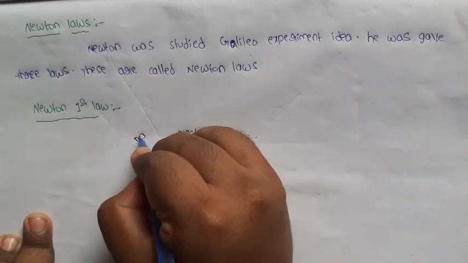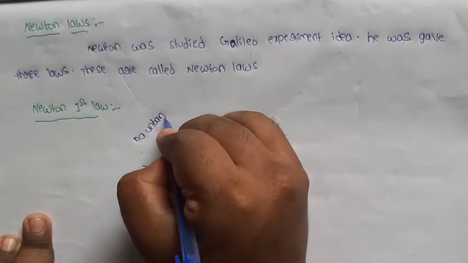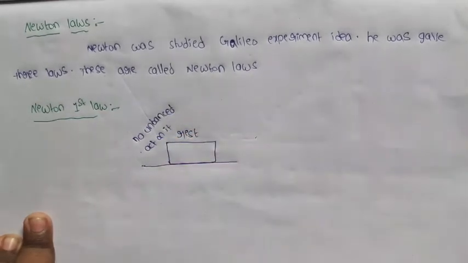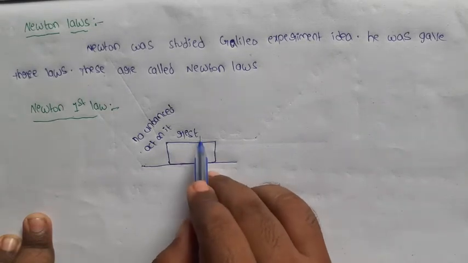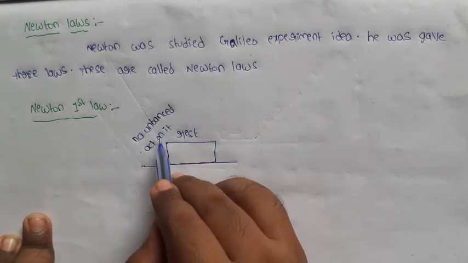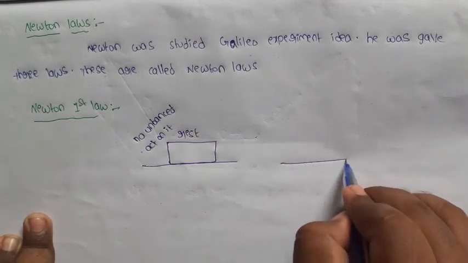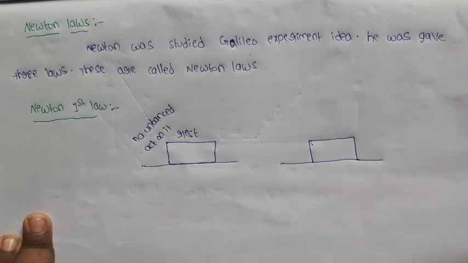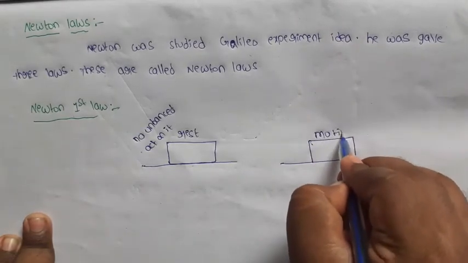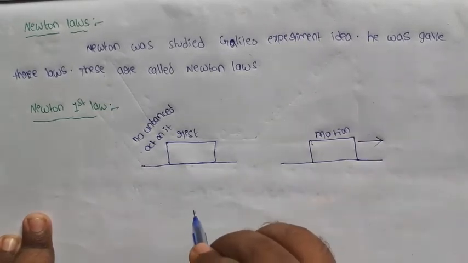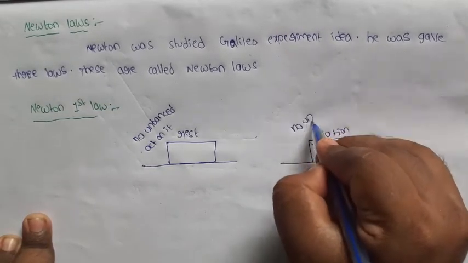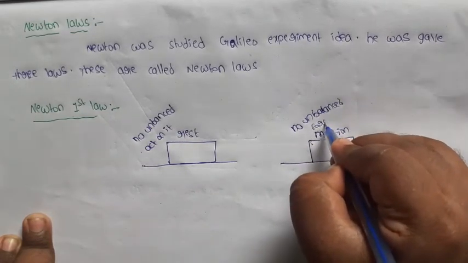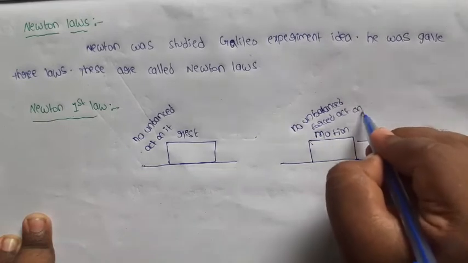So no unbalanced force acts on it when the body is at rest. If a body is in motion, it continues in motion in the same direction until an unbalanced force acts on it.